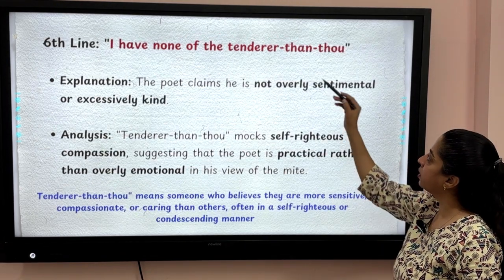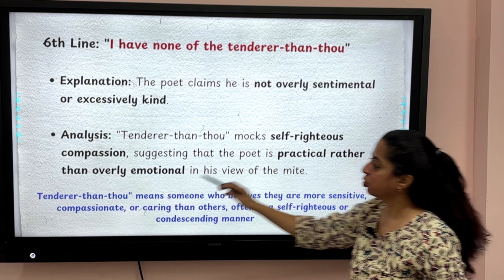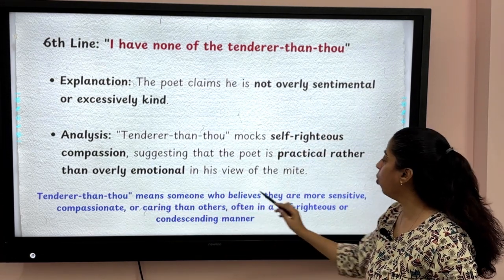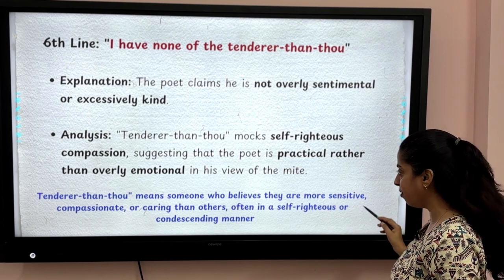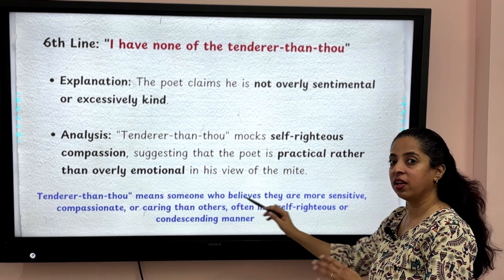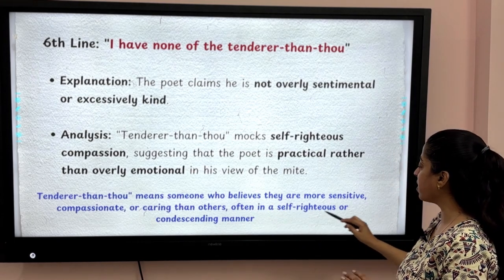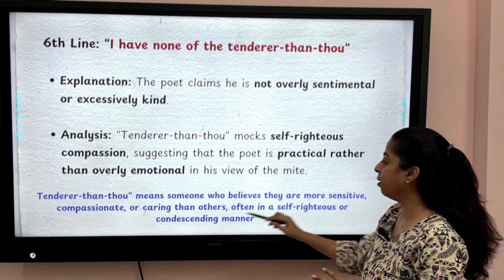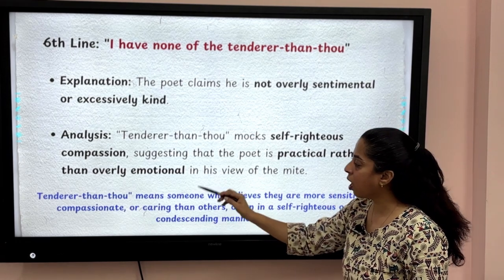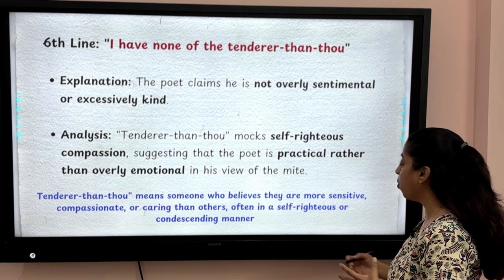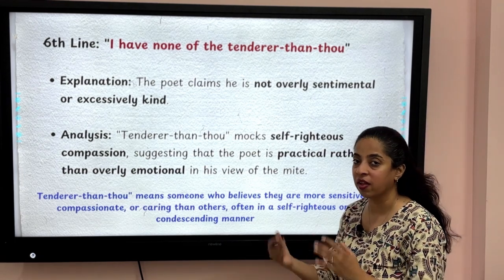I have none of the tenderer than thou. Okay, so tenderer than thou, when is this phrase used? It means someone who believes they are more sensitive, okay, compassionate or caring than others, often in a self-righteous or condescending manner. So tenderer than thou means someone who believes that they are more sensitive or compassionate than others.